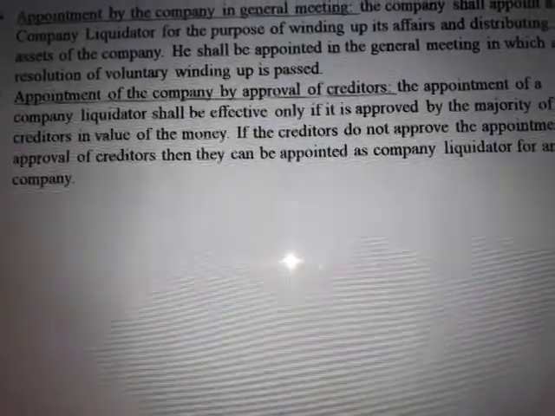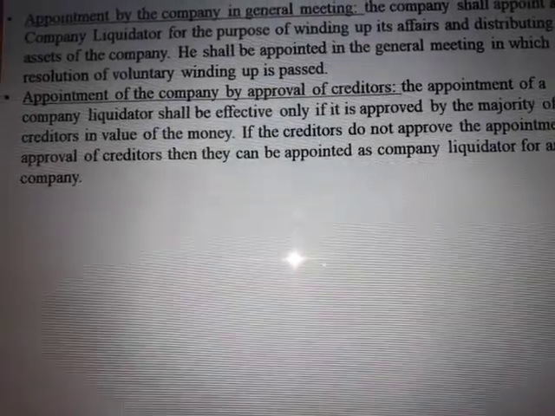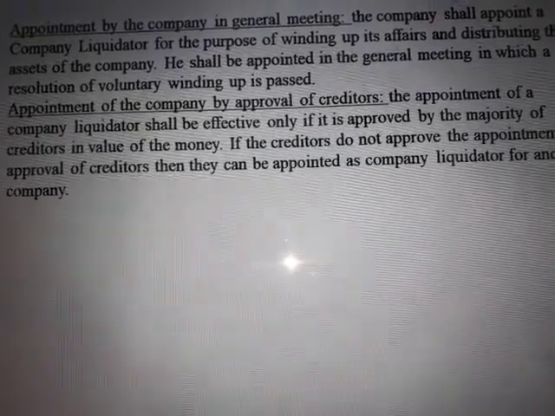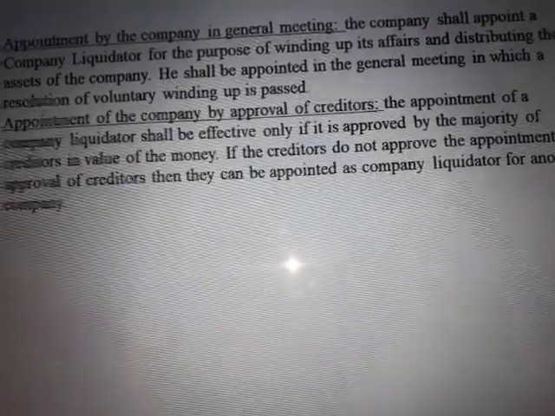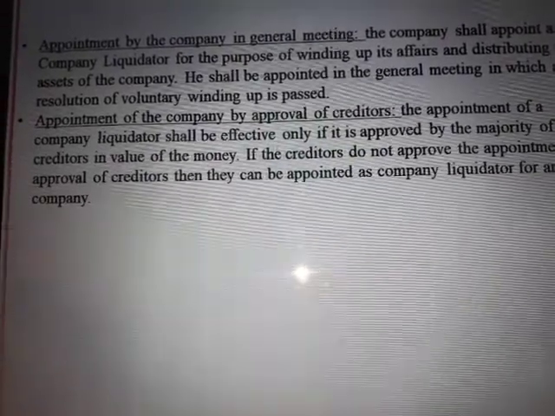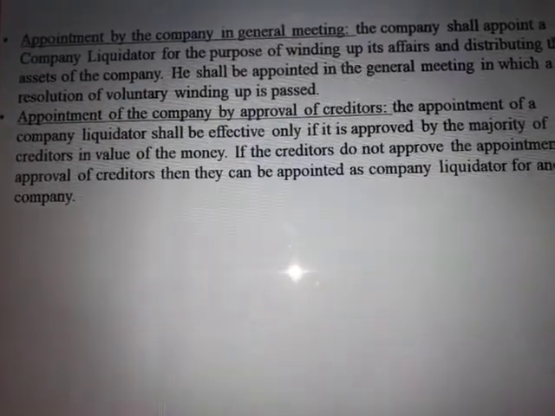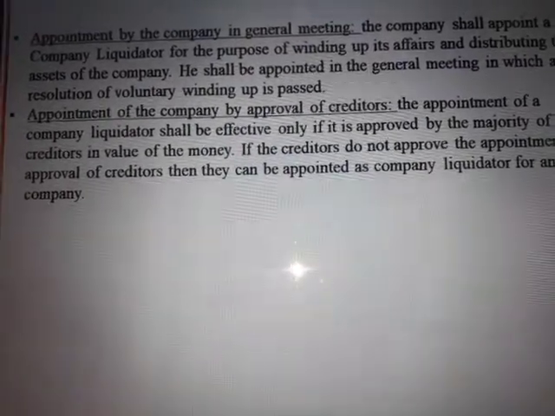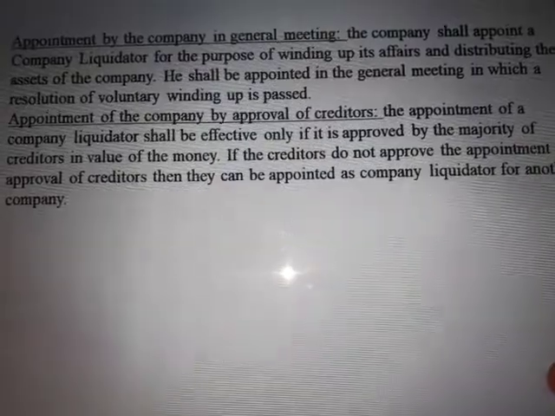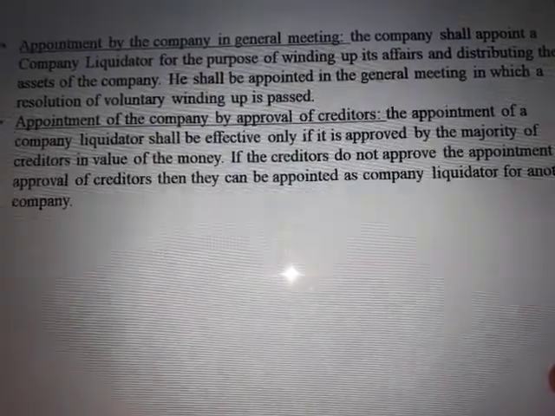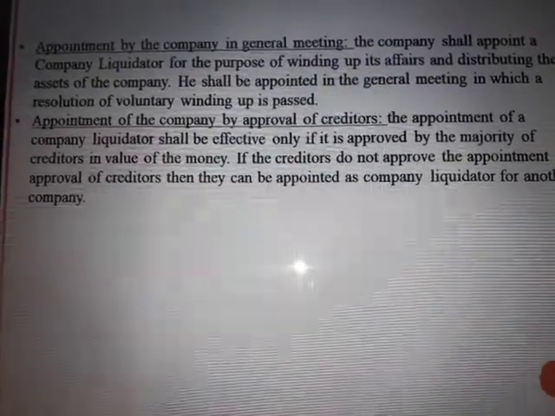we should compulsorily take the approval of the creditors. If there is no approval of the creditors for appointing a particular person as company liquidator, we can't appoint him. That means the company can't appoint him as a company liquidator. So proper approval should be there from the creditors whenever we are appointing the company liquidator.